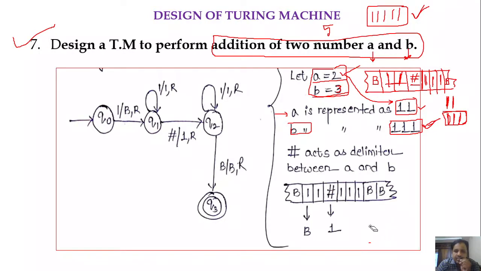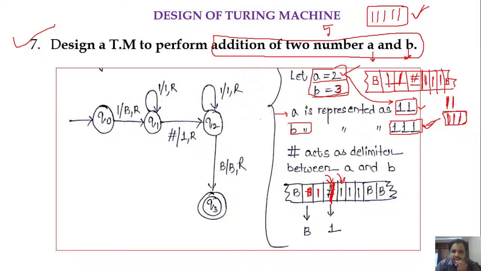See here, I have explained this with one example with an input tape. The first symbol is 1, so I am marking that first symbol with either a blank or hash, it's your choice. Let me take a blank here. Next one I am keeping as it is and moving the head towards right. On finding hash, I am replacing that hash with 1 and moving the head towards right.